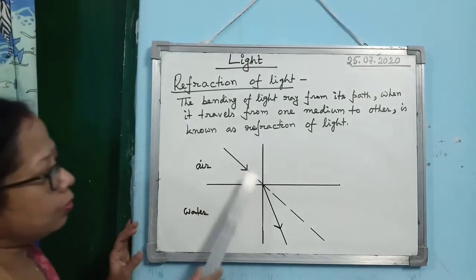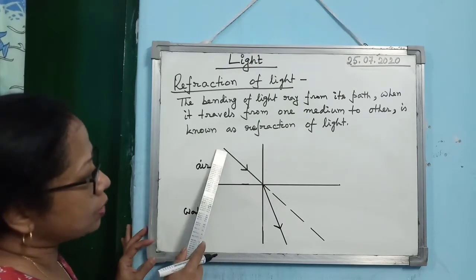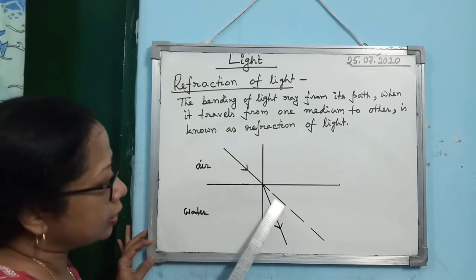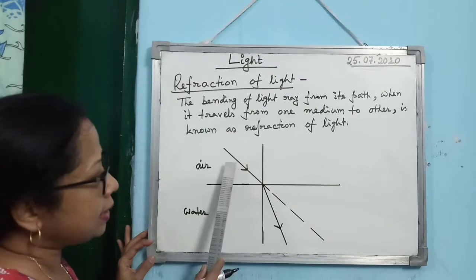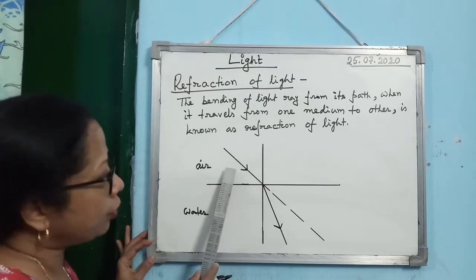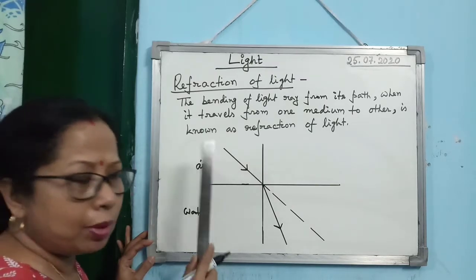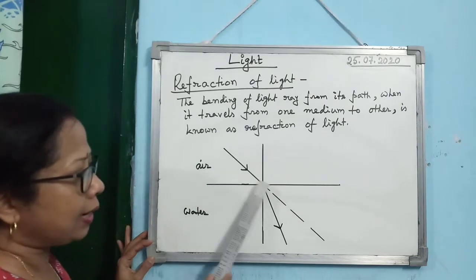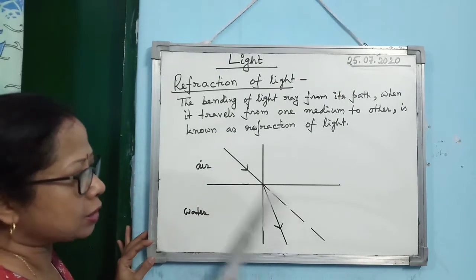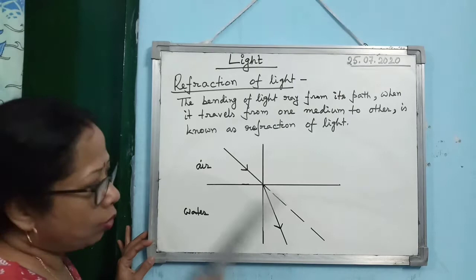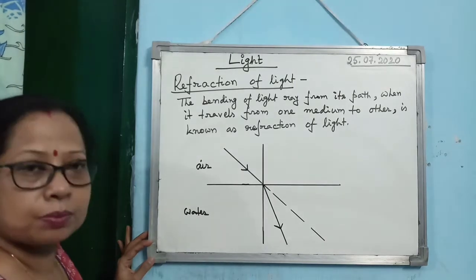What is happening here? Light was supposed to move along this straight line, but the moment it changes the medium, moving from air to water, from one medium to another, light is bending from its own path. What is happening? Light is bending from its path.